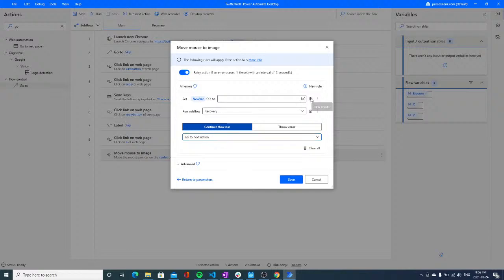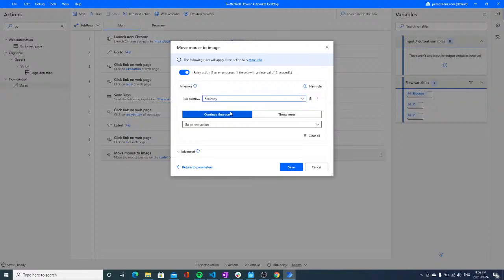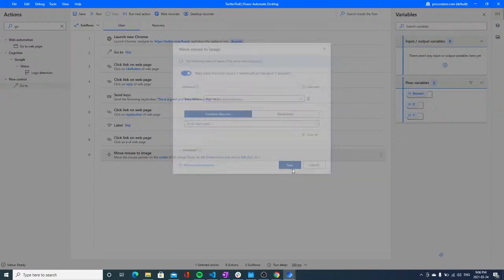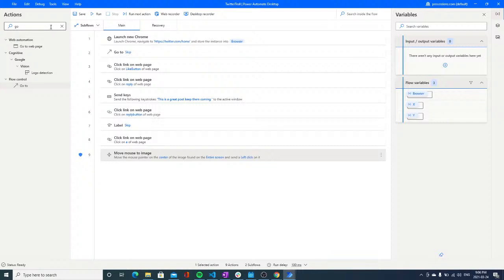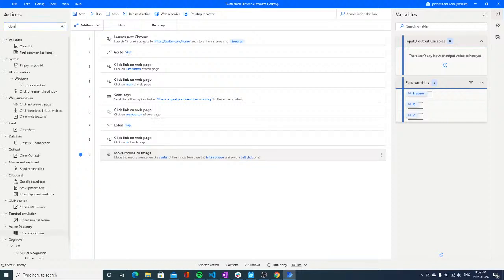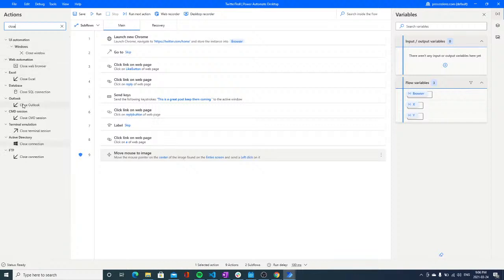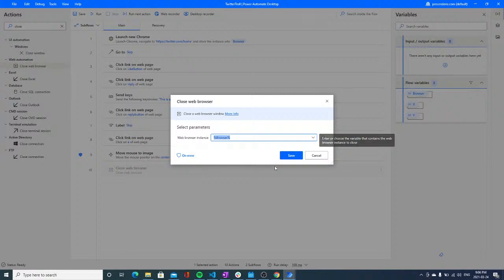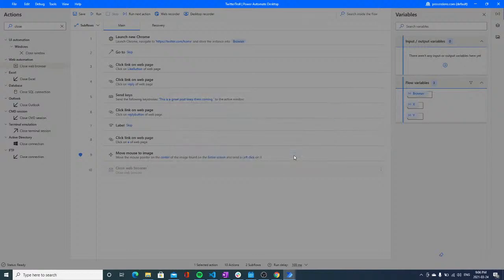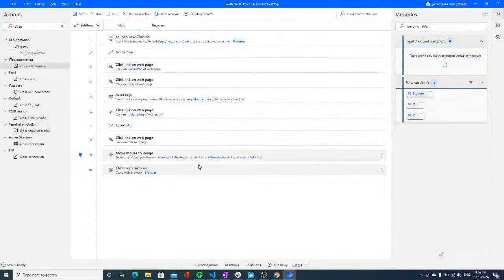exception handling. So what I will do, I will just go to the recovery. If this image is not matched, I will just go to the recovery flow, and I will just end my process like this. Now it is also good practice just to close the web browser. Let's see if we have something that we can close the web browser. We'll use our instance. Very simple, as you can see, ladies and gentlemen.